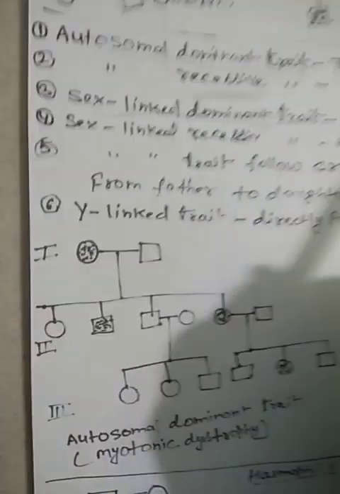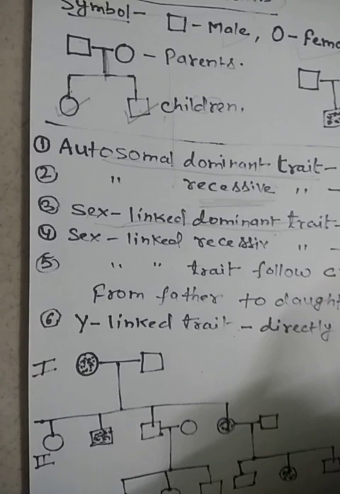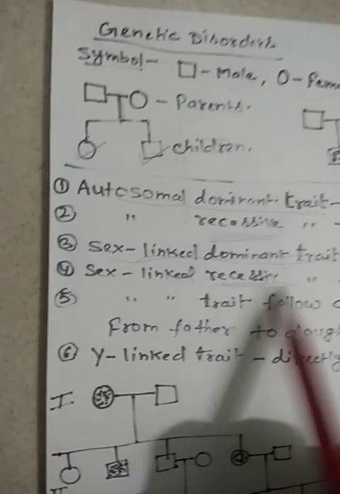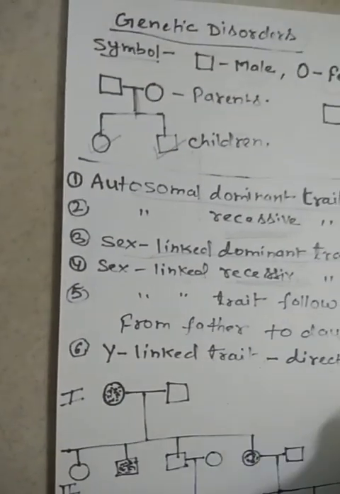Now the third point: if the trait is sex-linked dominant, it will be more common in females. And if the disease is sex-linked recessive, it will be more common in males.